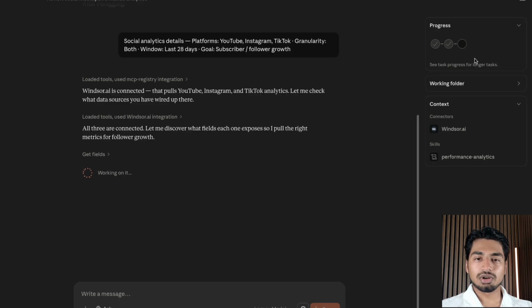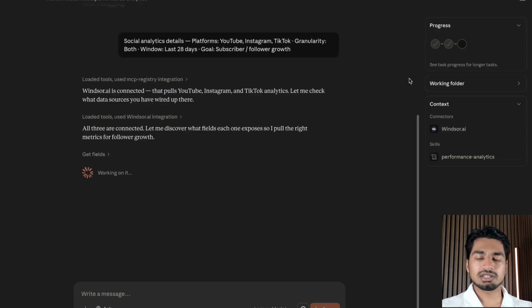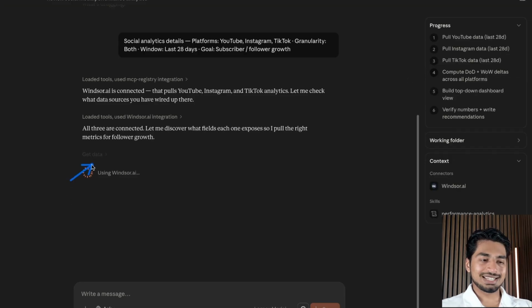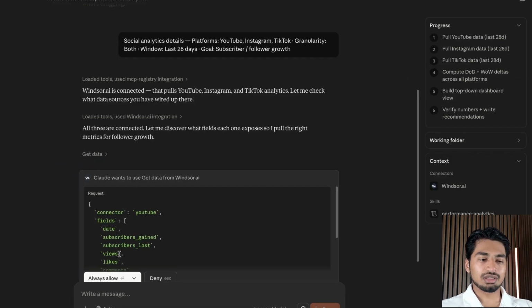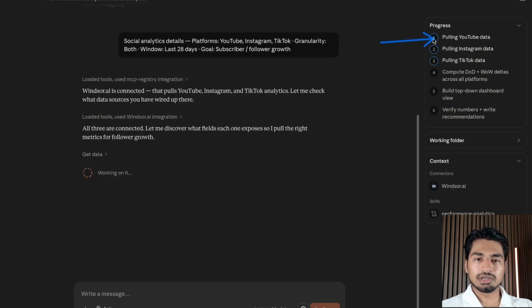And you can see the progress bar over here of what it's doing if you ever wanted to check in on what it's doing, the thought behind the process, etc. But it's going to go ahead and create the rest of this for me. I love it does this as well. It's going to sanity check the math, which is really important, that this stuff is actually right. And you can see the progress: pulling YouTube data, Instagram data, TikTok data, day over day, week over week details, verify numbers, and then write the recommendation. So not only is it going to give me the numbers, it's going to give me how to improve the numbers, right? So data plus action, that's how you get growth. And it's going to do that for me.